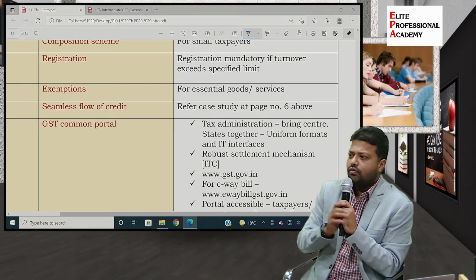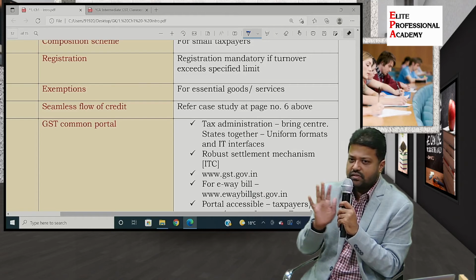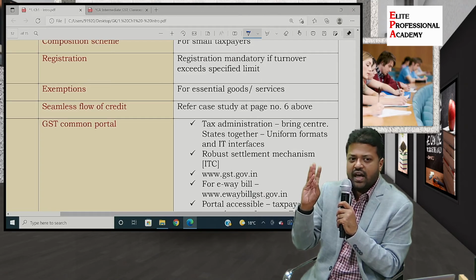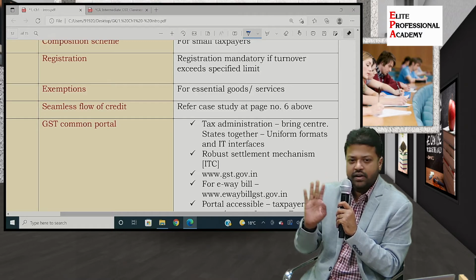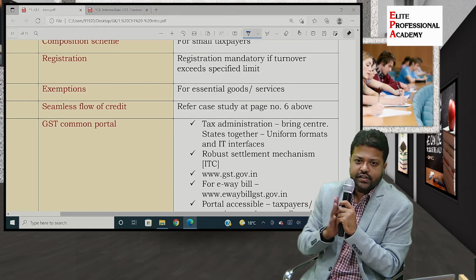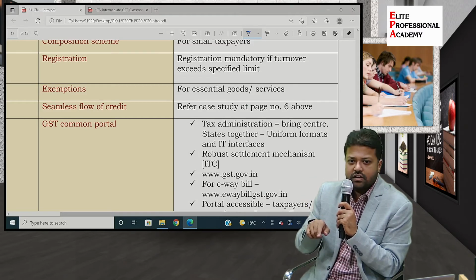Okay. Was he manufacturing anything? No. Was he trading into anything? No. So was he liable to get registered under excise in the earlier regime? Excise was only for manufacturing. Was he manufacturing? No. So answer is no. Was he a trader? No.